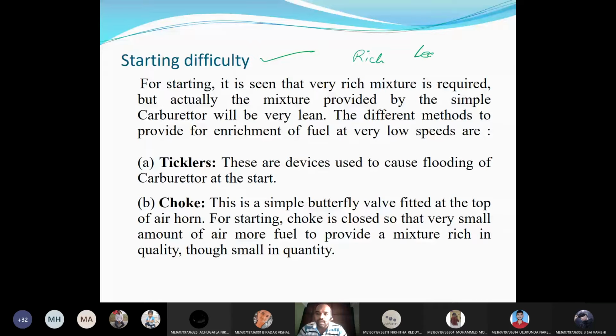If my carburetor is adjusted for lean mixture, it will work fine, but I have the problem of starting, because any engine requires a rich mixture during starting. If I am able to supply excess petrol only at the start, then my carburetor can be used for normal operation. For that we are using ticklers and a choke valve.